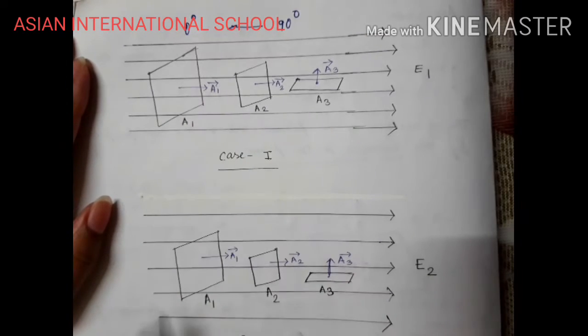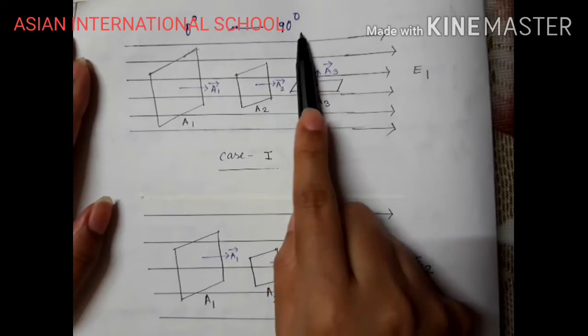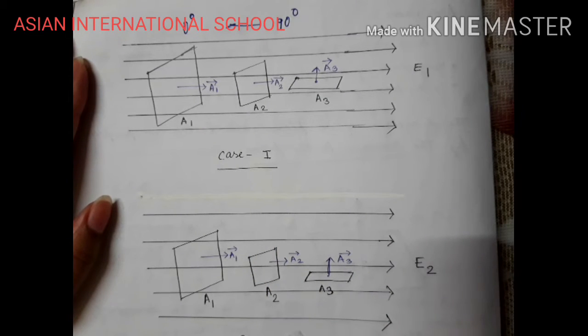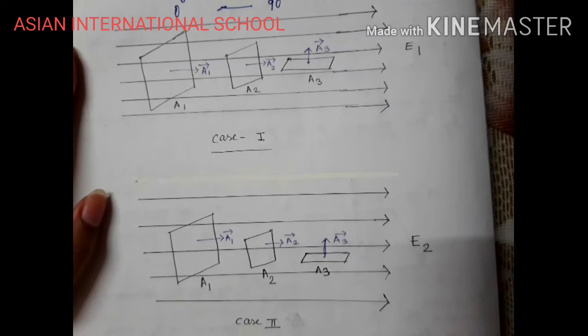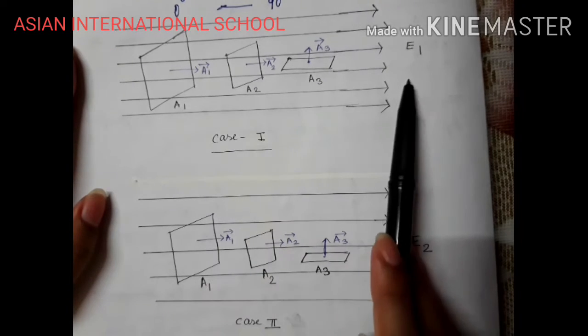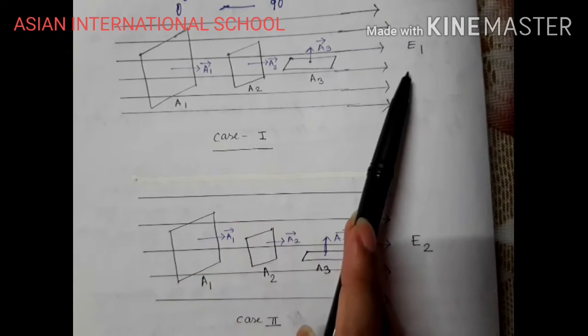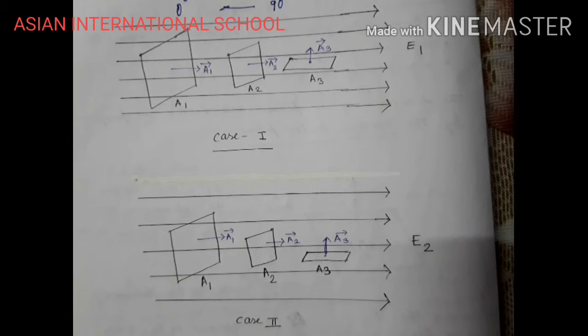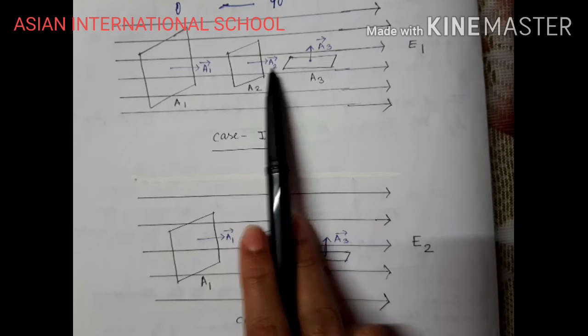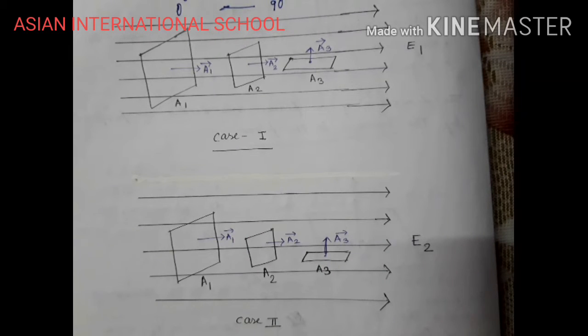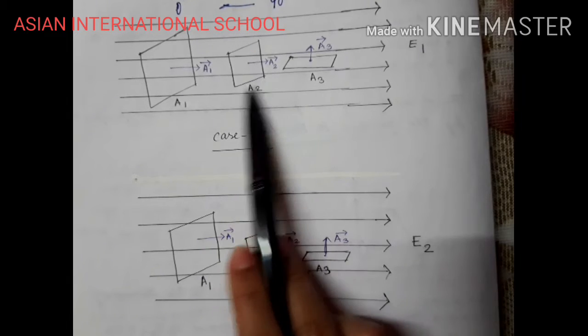So at theta equals 0 degrees, the flux will be maximum, whereas at 90 degrees, the flux will be minimum, or rather, it will be 0. At 90 degrees, the flux will be 0. So here we can understand a few things: electric flux depends on the intensity of the electric field. Is it strong or is it weak? It also depends on the direction of the area vector with the electric field, meaning how the plate is being kept, the angle made by the area vector and electric field. And it also depends on the magnitude of the area.